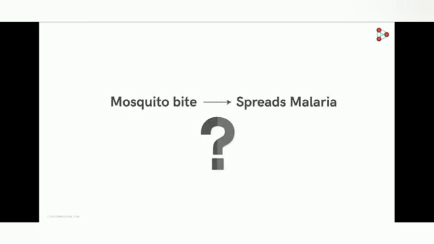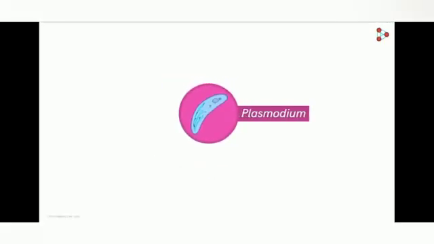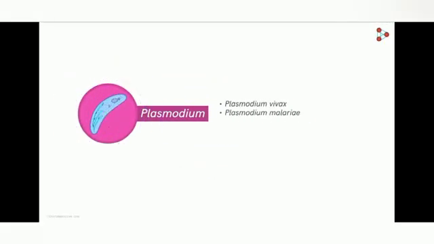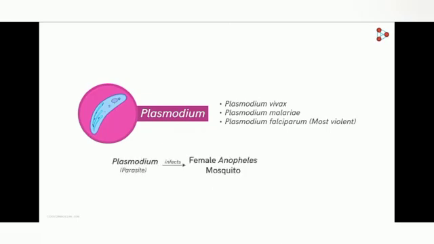The actual causative agent of malaria is the protozoa called Plasmodium. Plasmodium vivax, Plasmodium malariae and Plasmodium falciparum are a few species of Plasmodium that cause malaria in humans. Among these, Plasmodium falciparum is the most violent and life-threatening. The protozoa Plasmodium lives as a parasite in the female Anopheles mosquito. From there, it gets transmitted to humans with a mosquito bite. Hence, it is the infected mosquito bite which can cause malaria and not the insect itself.